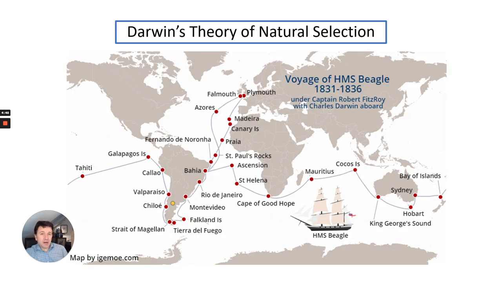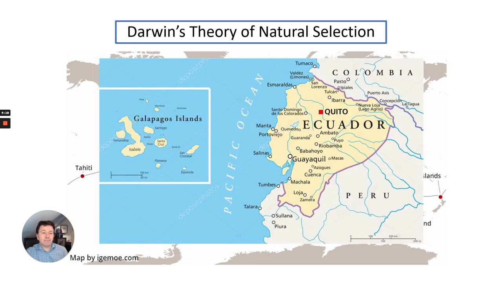He came up with that idea over many years of observation and experiments, and one of the main observations he made was when he was a young man. He went on a voyage. In this voyage he was employed as the on-board naturalist, and it was a 5-year voyage, and he spent many years around South America, and particularly the Galapagos Islands.